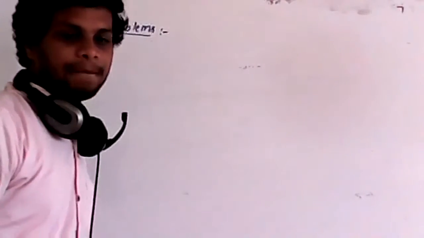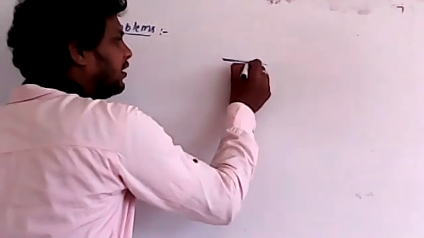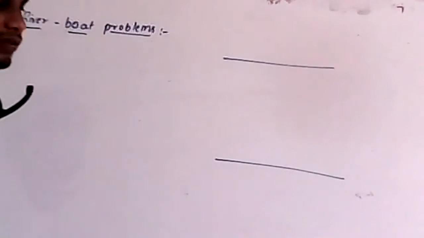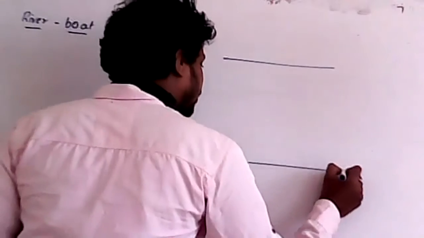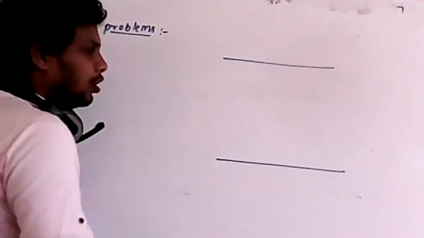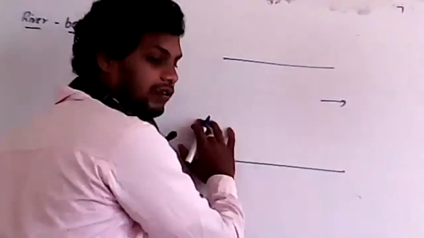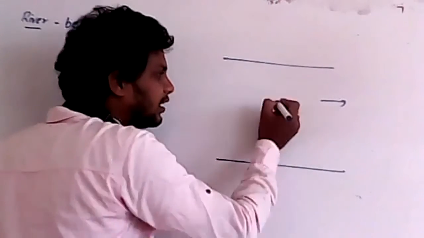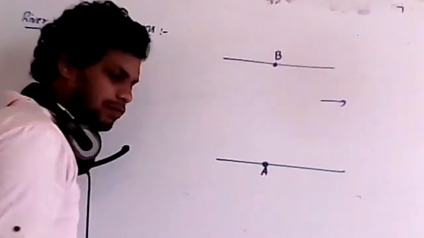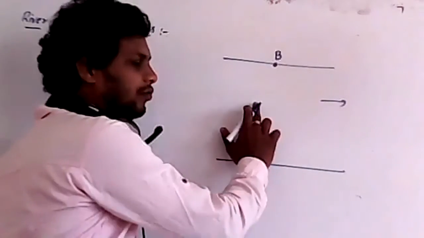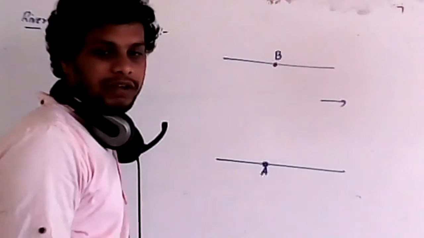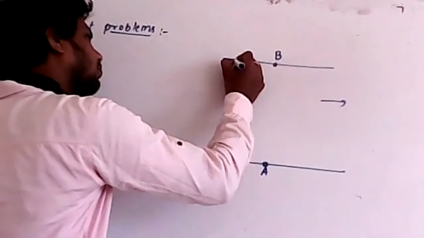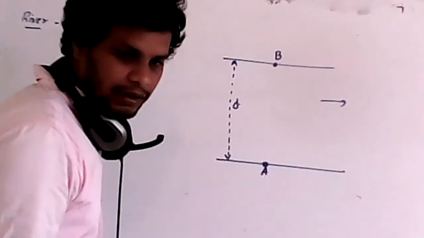So if you observe, for example, this is one end and this is the other end, let us say Agnasni and some other end. I'll take both the ends like this. Now the river is flowing in this direction. This is the first point A. I'll take this as destination B. Now remember, the river is flowing perpendicular to the direction of the boat. For example, the distance from A to B, I will take it as D.